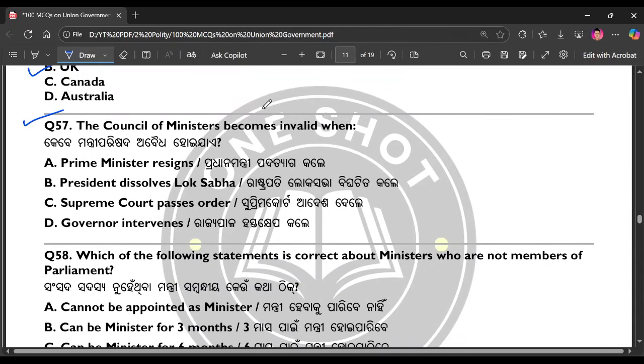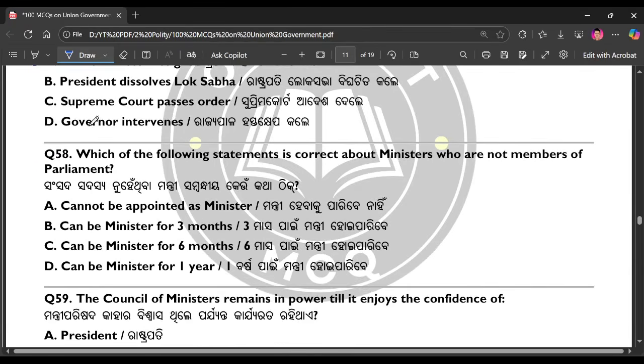The Council of Ministers become invalid when? Right answer of option number A. Question number 58. Which of the following statement is correct about ministers who are not member of parliament? The right answer is option number C.